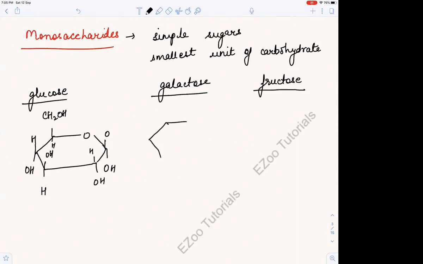I'll be telling you, when I'm drawing galactose, you'll see a lot of similarity in glucose and galactose. Shortly, I'll be telling you what is the difference in glucose and galactose by their structure only. Okay, so it is very important to know these structures. They look very scary, but they are not. Once you understand, they don't look scary at all.